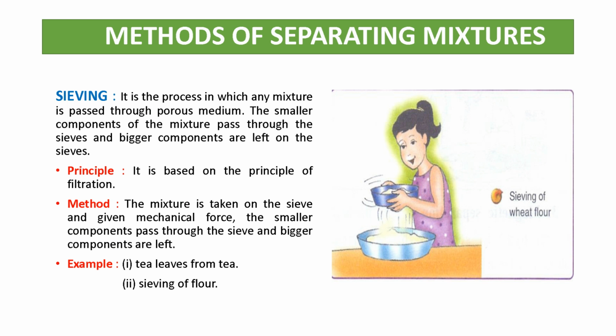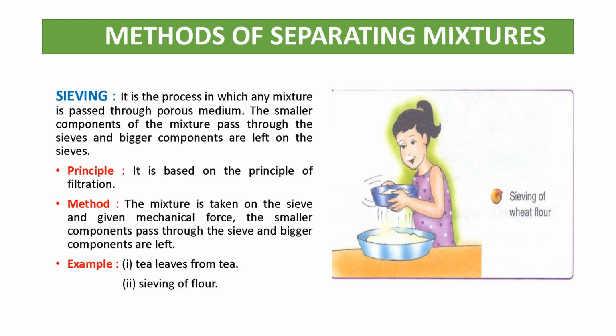What is the principle? It is based on the principle of filtration. So it is very important that sieving is based on the principle of filtration, because in filtration the pure substance will come out. So in sieving also the pure substance will come out. Method: the mixture is taken on the sieve and given mechanical force. The smaller component passes through the sieve and bigger component is left.